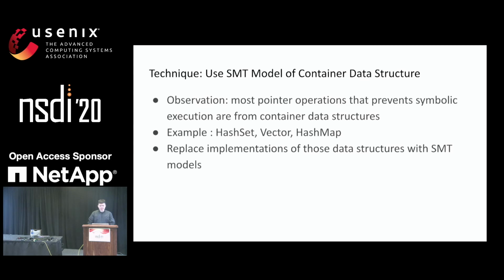Another optimization we're going to perform here is based on the observation that most of the pointer operations that stop the symbolic execution from running come from the implementation of container data structures, such as hash set, vector, or hash map. However, we found that all of these container data structures could be modeled using the uninterpreted function theory in SMT. Therefore, instead of running the symbolic execution on the actual implementation of those data structures, we could just replace it with the abstract SMT model of it. Therefore, we are able to finish the symbolic execution over these data structures.